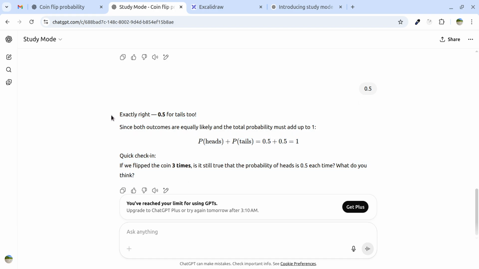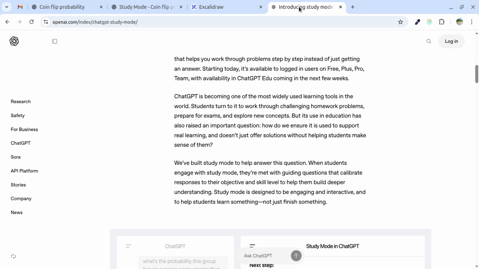So in this whole process, I get to know how to get the answer. This is about the study mode. In this blog, they also mentioned that it is only the first version. Students will use this study mode and give feedback.